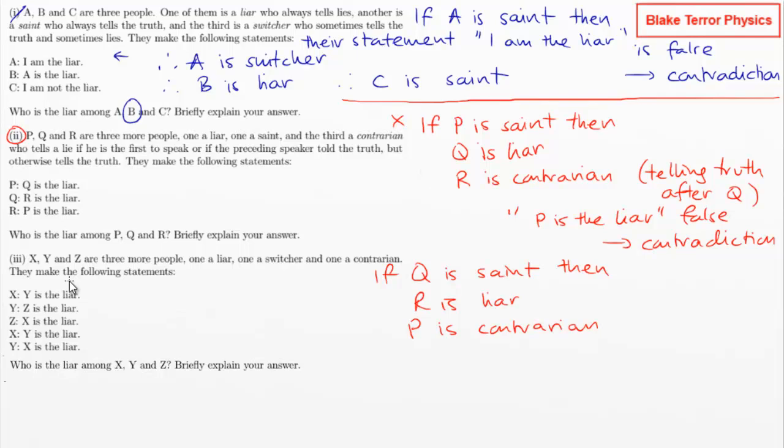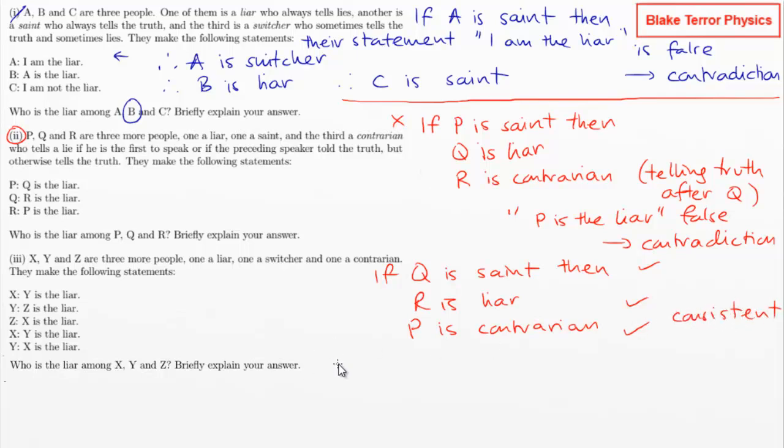If P is the contrarian, they're saying that Q is the liar. Yep, so that is a lie. R is saying that P is the liar, which is also a lie. So that actually works out fine. So this is all consistent. So, okay, that is good.